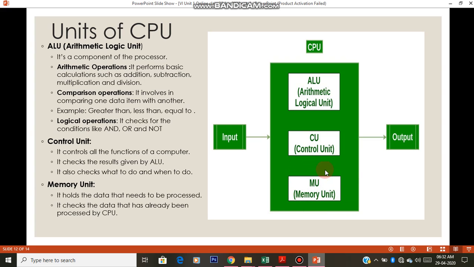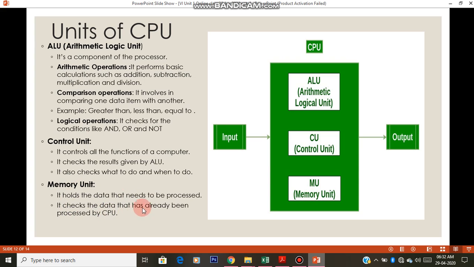When the ALU completes its process of one instruction, it sends it to the control unit, and the control unit sends it to the output device. Again the memory unit will have the next instruction to be processed, and it sends it to the ALU. For these things, the memory unit is used.